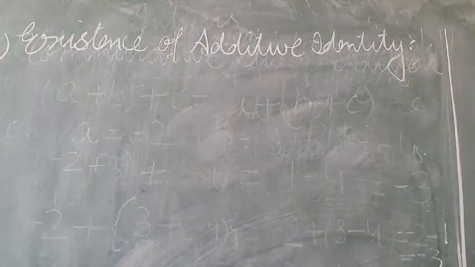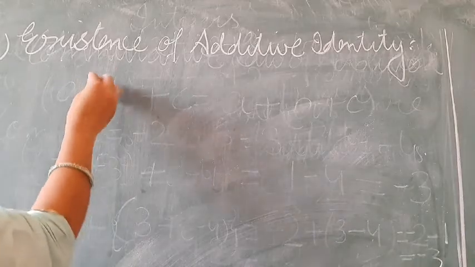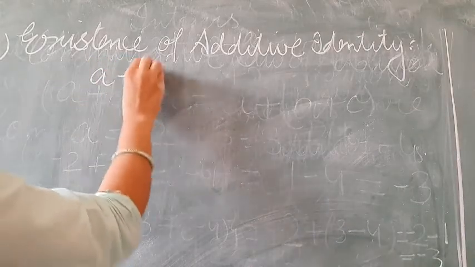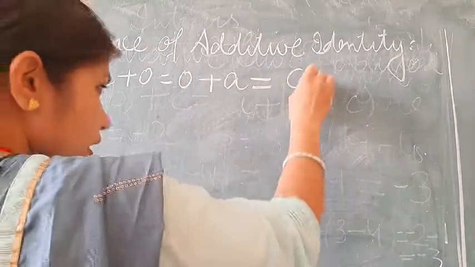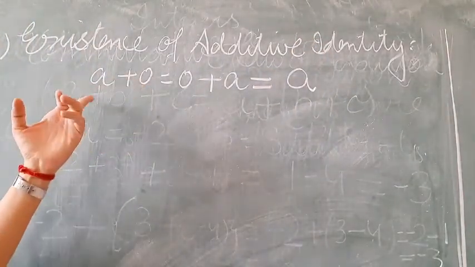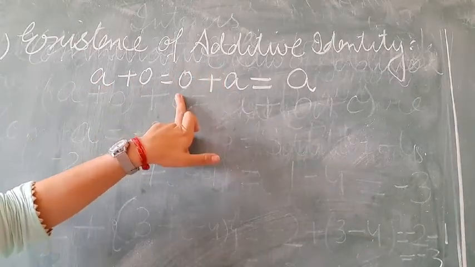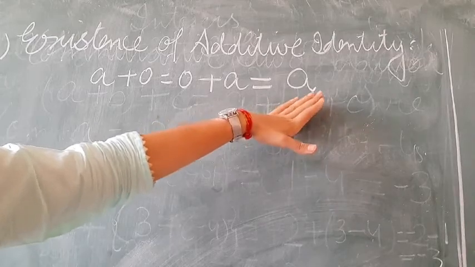For any integer A, A plus 0 is equal to 0 plus A is equal to A. If we add 0 to any number or any number to 0, the result will always be the same number.